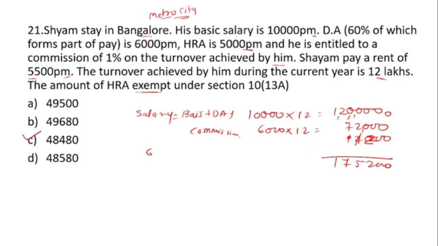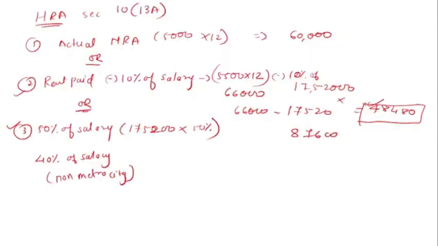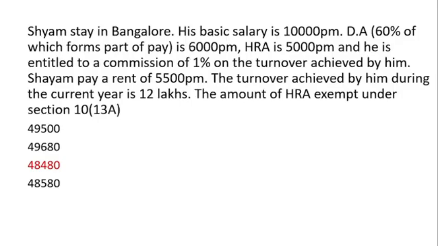Okay, there is some correction regarding how we calculate salary. I will tell you how we calculate salary. That is basic plus DA plus commission.